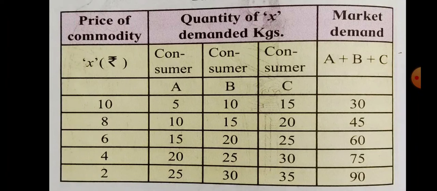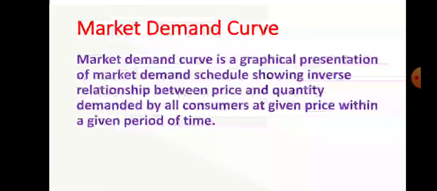So what it indicates is that there is an inverse relationship between price and quantity demanded by all consumers in the market at a given price within a given period of time. That is a market demand schedule.